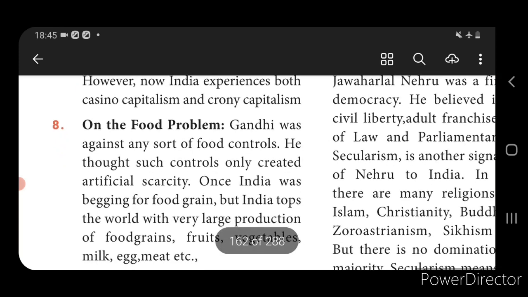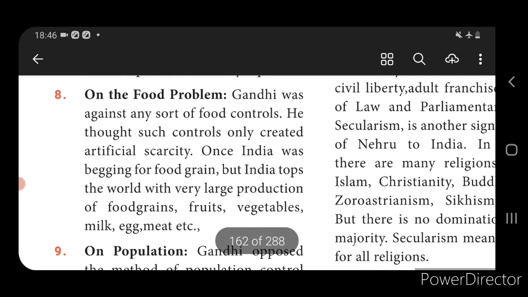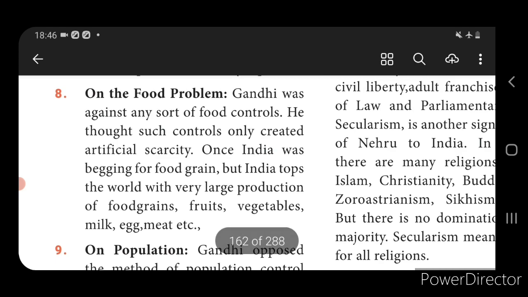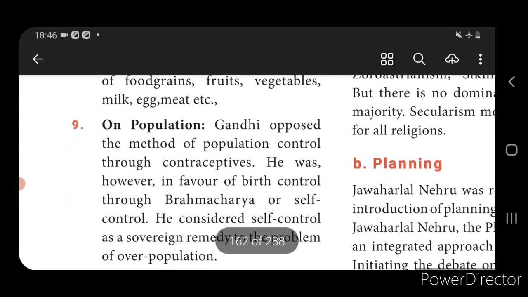Then on the food problem, in India we have certain resources which are abundant, but people are creating an artificial scarcity, that India is begging for food grains, but India is well rich in certain foods like fruits, vegetables, milk, egg, meat, etc.